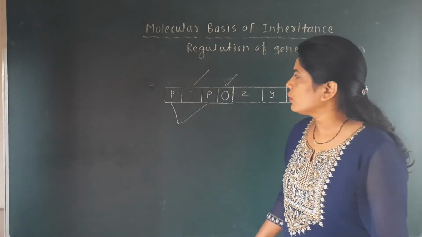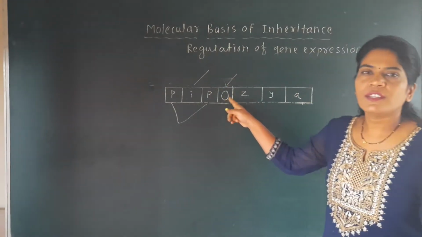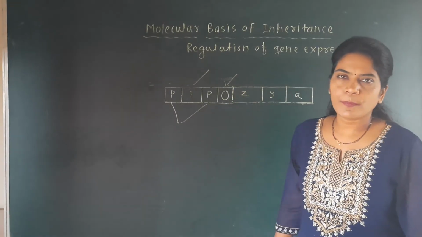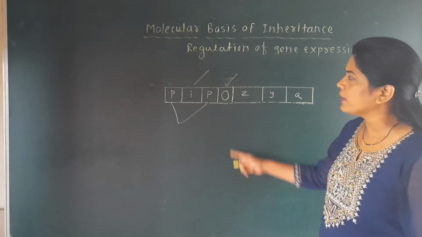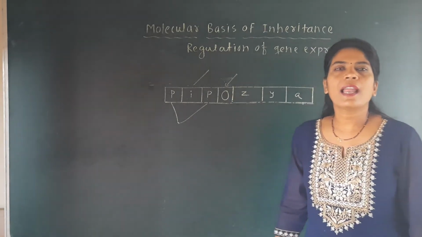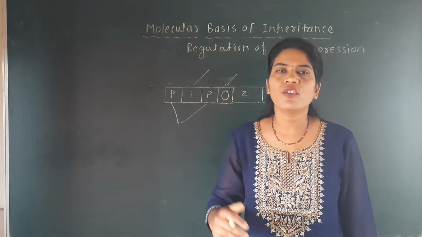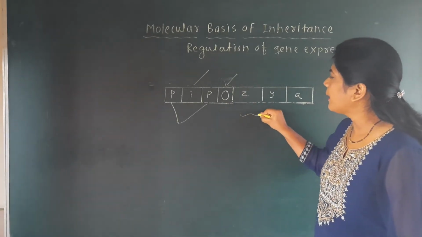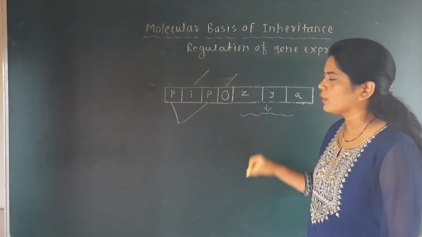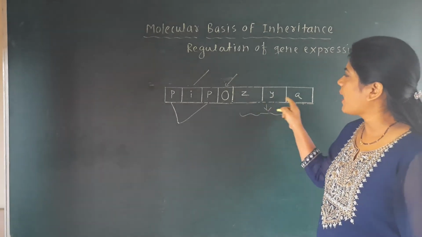So which enzyme will be there for the formation of mRNA? RNA polymerase. So if this operator is free, it is not bound by the repressor protein, it is not inactivated by the repressor protein. At that time, this operator gene allows RNA polymerase to form the mRNA molecule, and this mRNA molecule will be formed from this ZYA gene.